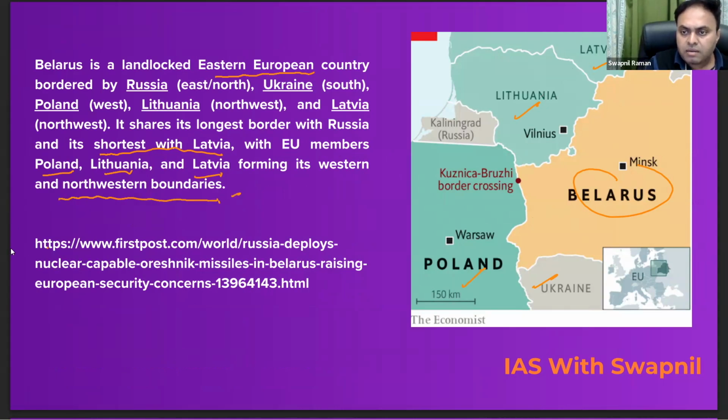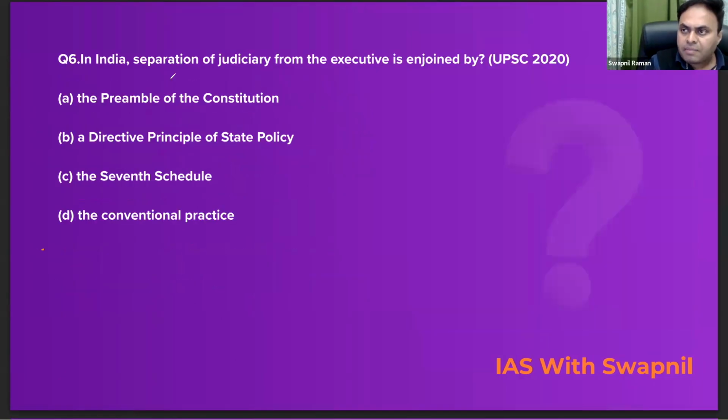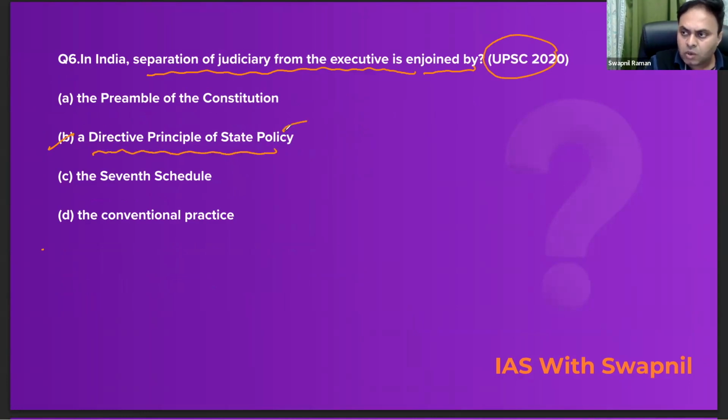Now let's move on to the next question. In India, separation of judiciary from the executive is enjoined by. It's a previous year question of UPSC 2020. So the correct answer here is DPSP, Directive Principles of State Policy, which is also known as the Instrument of Instructions, right? Which aims to establish India as a welfare state, right? Which one? As a welfare state or Ram Rajya or as an ideal or a utopian state.